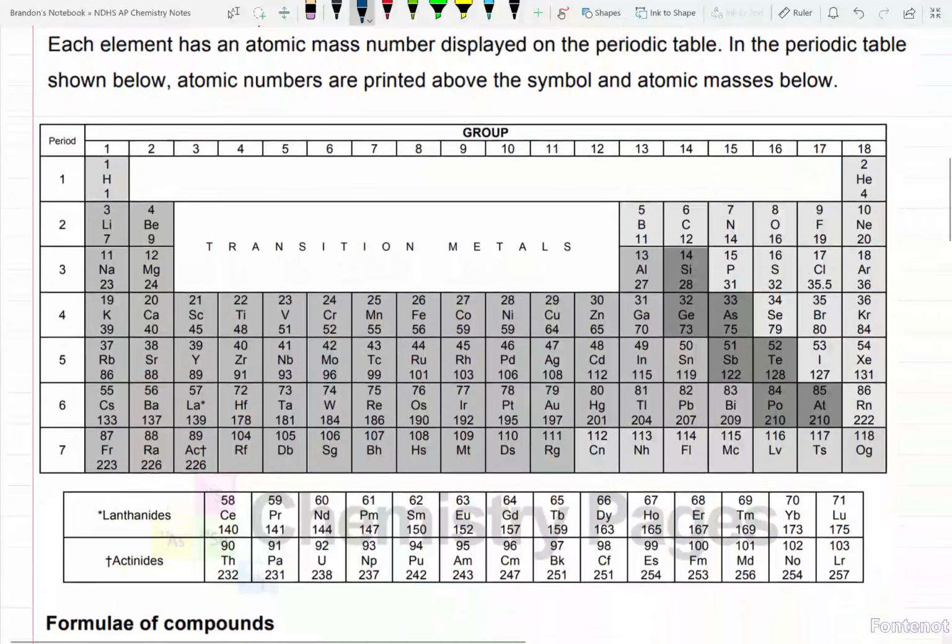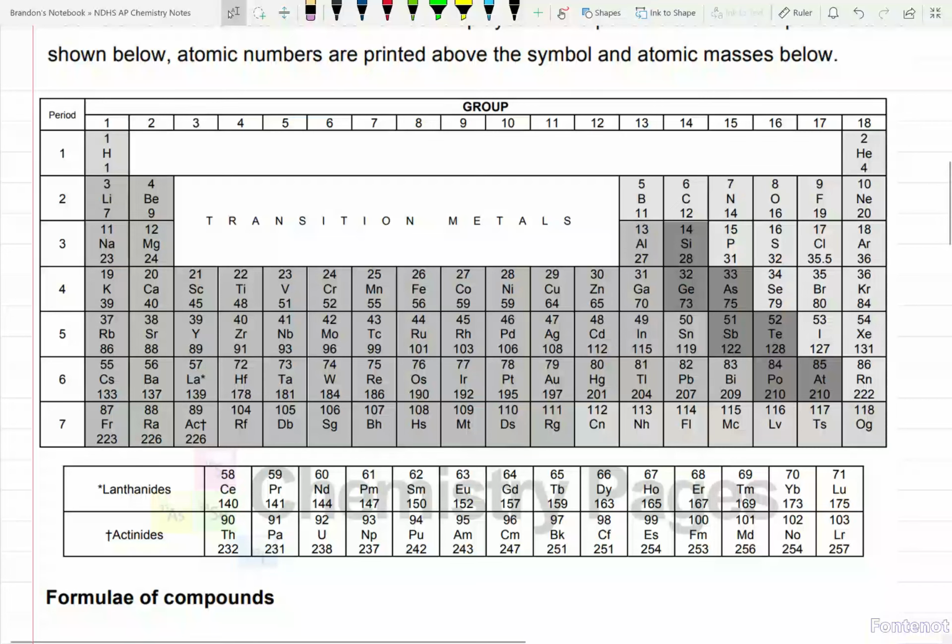Here is an example of a periodic table. Your relative atomic masses or molar masses are going to be typically below on the bottom. Typically on a periodic table, you'll also see that they have decimal point numbers. These are nice, easy, rounded numbers. That's just because that's the way this periodic table is put together. I don't like the rounded numbers, so you're going to be using your periodic tables.